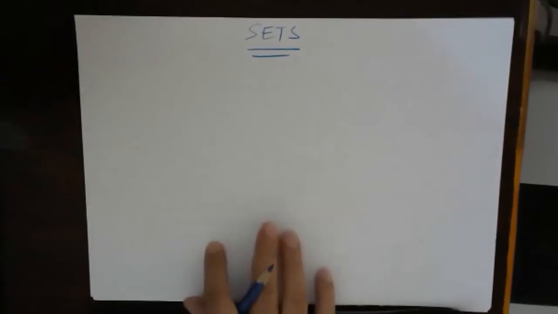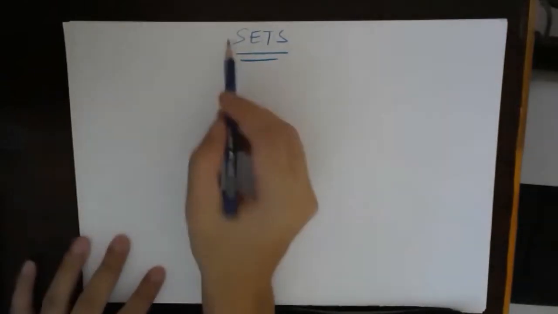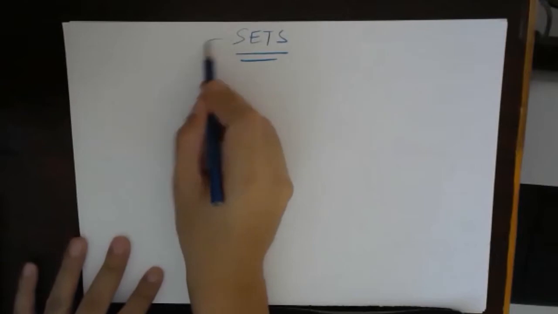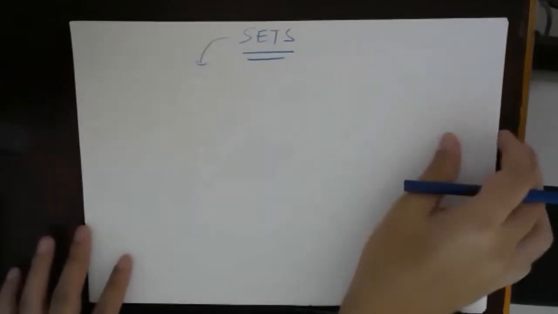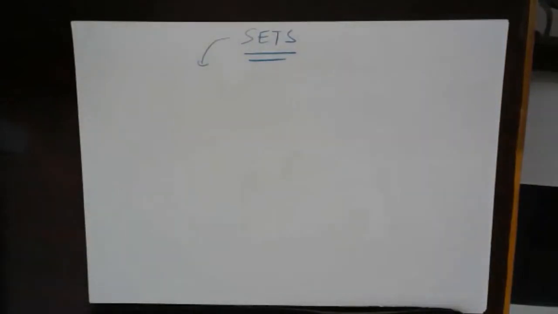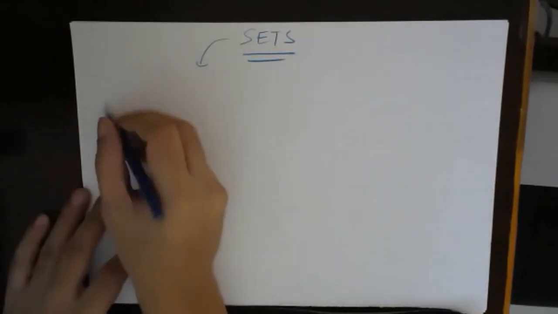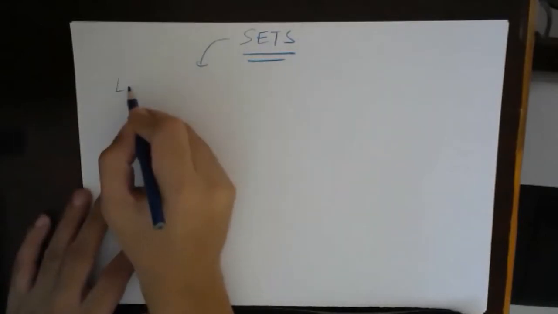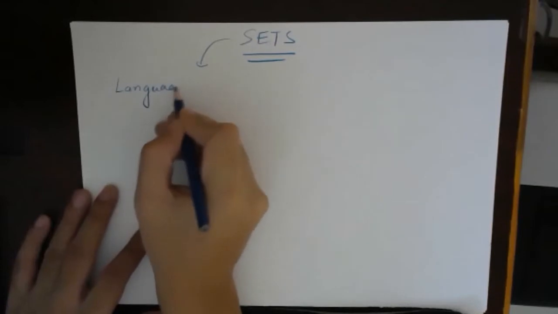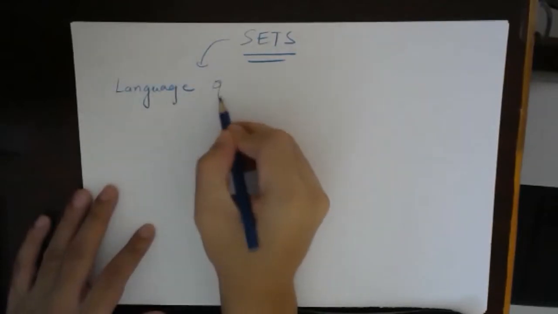So the very fundamental reason to study sets is that sets give us the tools to represent, or you can say it's some language of mathematics. So when we are talking about functions, when we are talking about relations and all, the first thing is to learn the language of maths. First, you have to learn the language of maths.